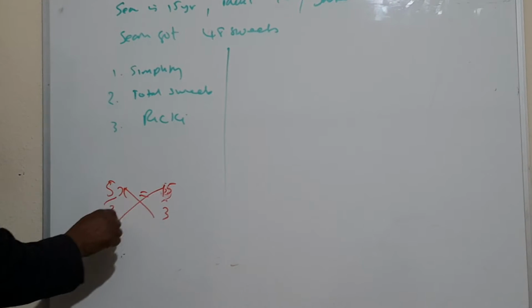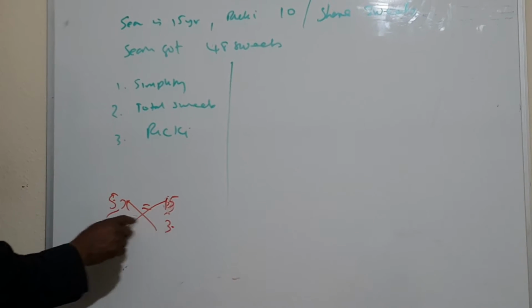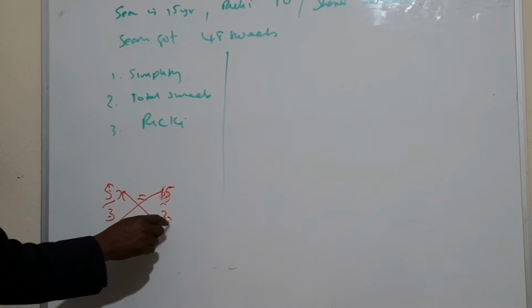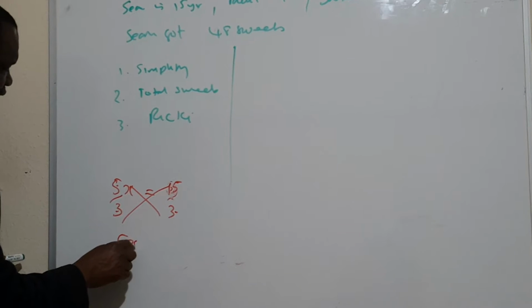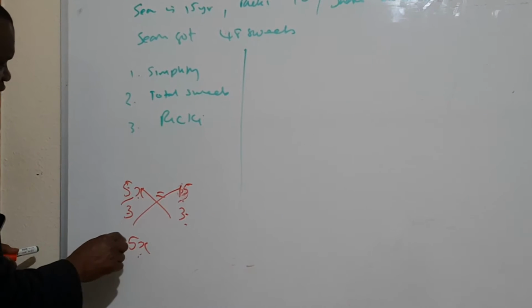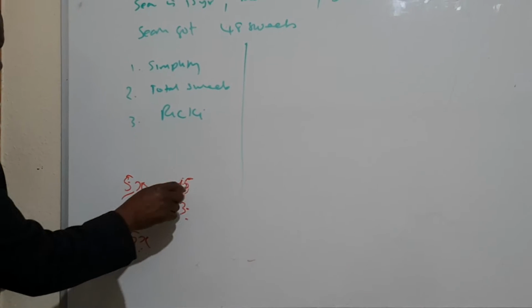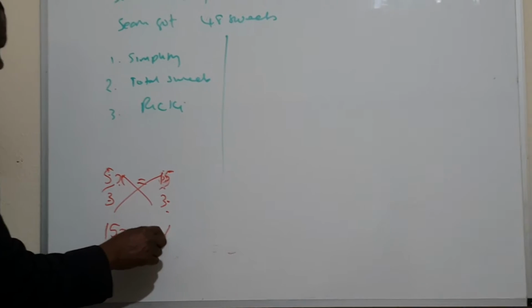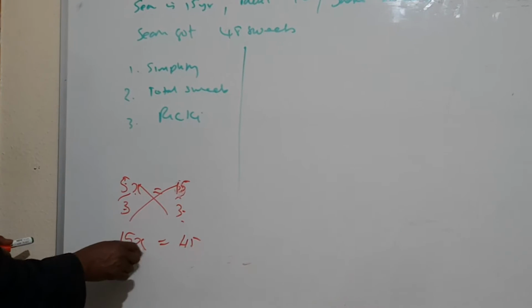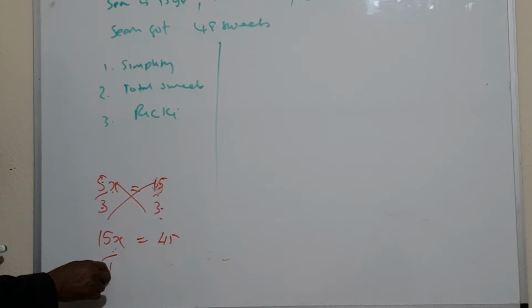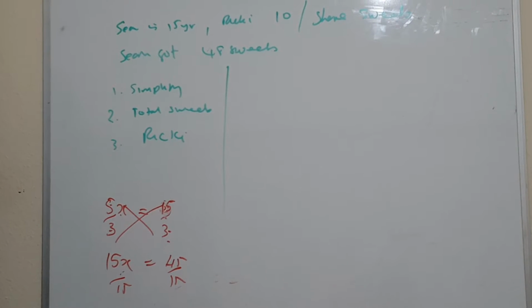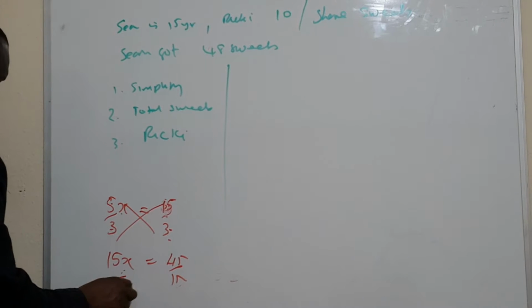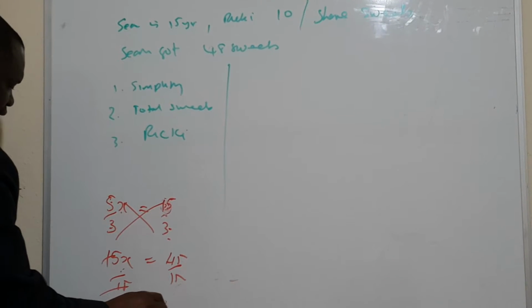Say x over 5 is equal to 3. Multiply this by that and that by that: 5 times 3 is 15, so x is 15. To get x alone, you multiply both sides by 5 and it cancels, and x is equal to 15.